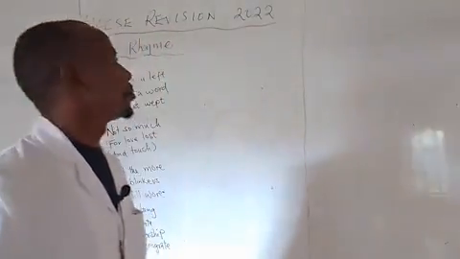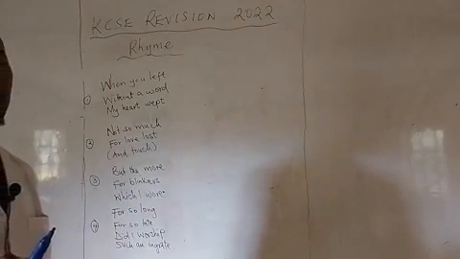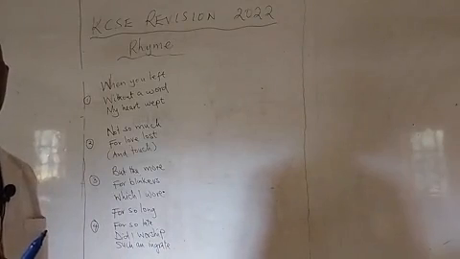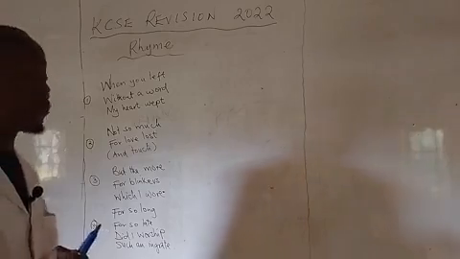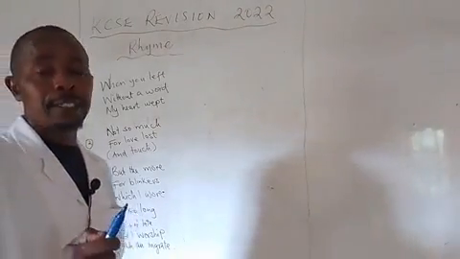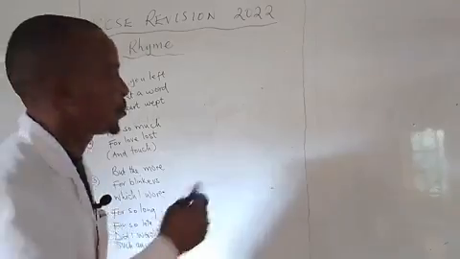In this program, we're going to look at rhyme, and of course, when you're talking about rhyme, it has much to do with paper 1. So rhyme, from its definition, is the sameness of sounds at the end of lines in a poem.